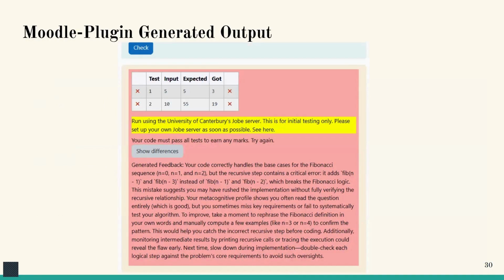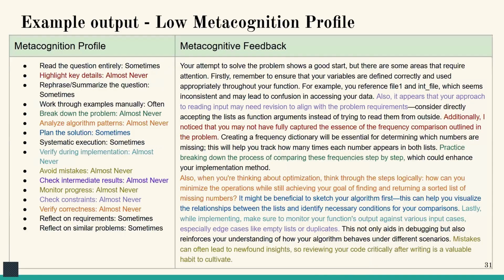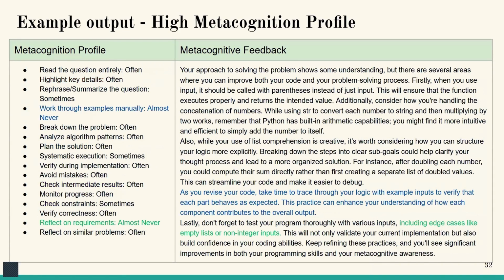Here's a sample Moodle plugin generated output, and here are some examples for a low metacognition profile, where feedback emphasizes code clarity, input handling, and step-by-step debugging, and a high metacognition profile, where feedback suggests optimization, explicit logic, and edge case handling. Each feedback is tailored to the student's thought process, not just to their code output, as we can see.